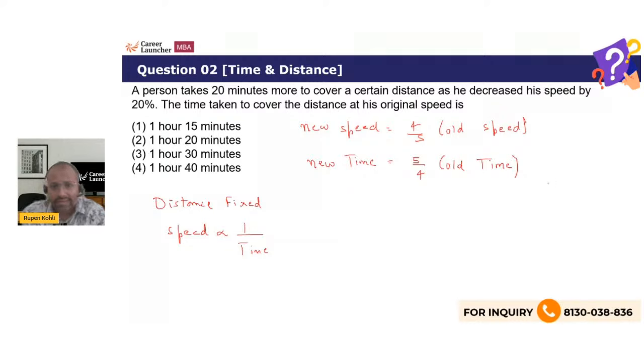So therefore, can I say that the difference given is 20 minutes more. So the new time is 1/4 more than the old time. It is, new time is old time plus 1/4 of old time. So that 1/4 of the old time is that difference of 20 minutes. So I guess we are getting the old time to be what? 80 minutes. So therefore 80 minutes or 1 hour and 20 minutes. Isn't it?